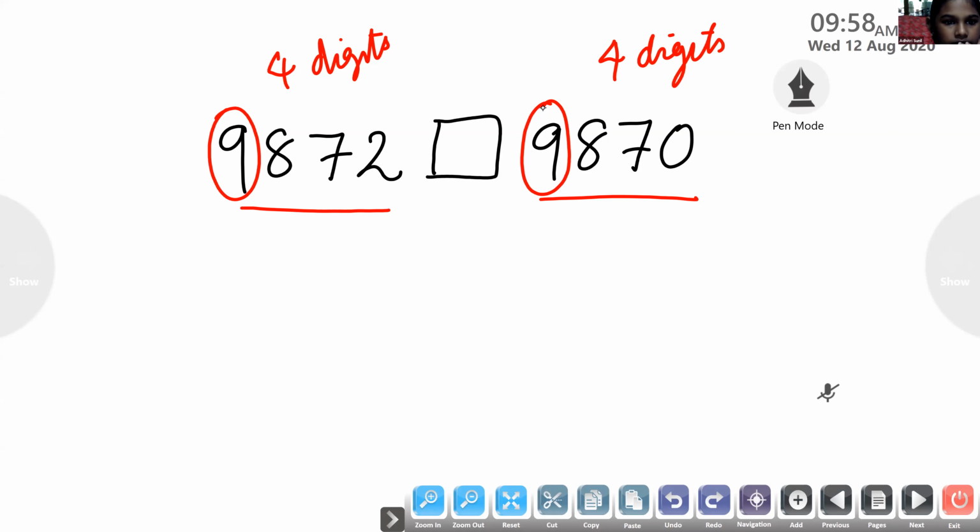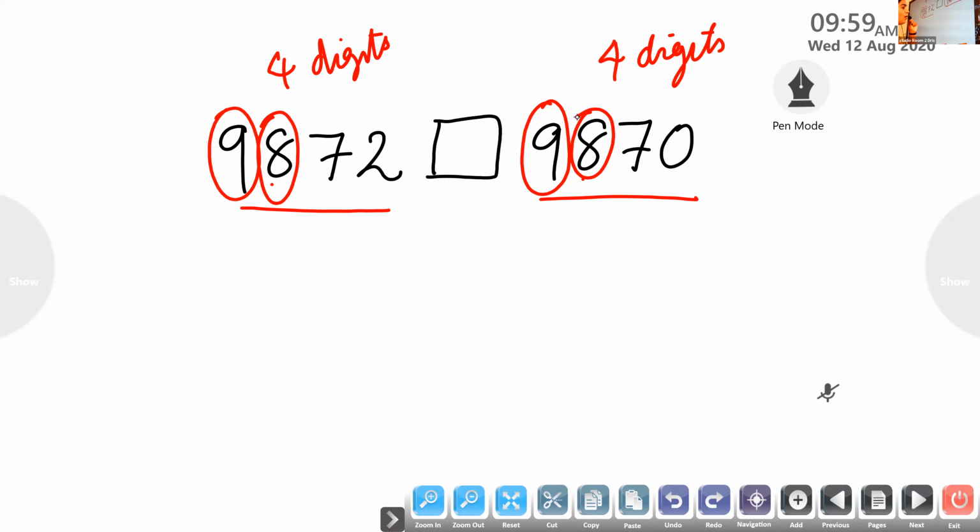So what do we have to do? We have to look at the next number. Here it is hundreds, 8. Here it is 8. Can we compare? No, because it is equal, same. Then the next digit, the third digit. Can we compare the third digits?